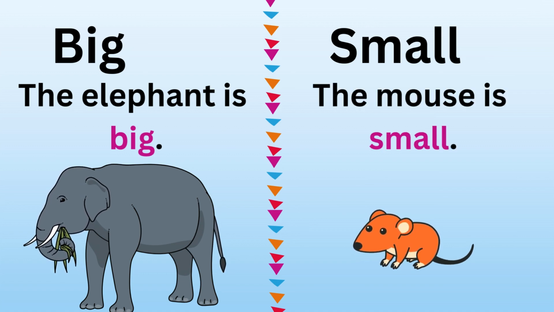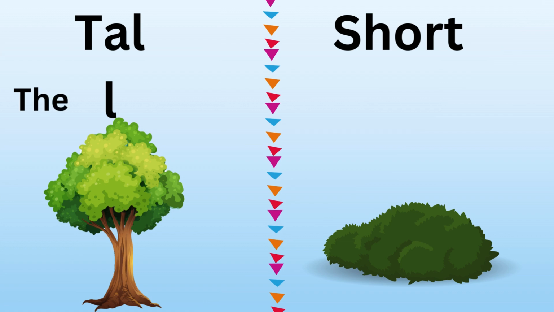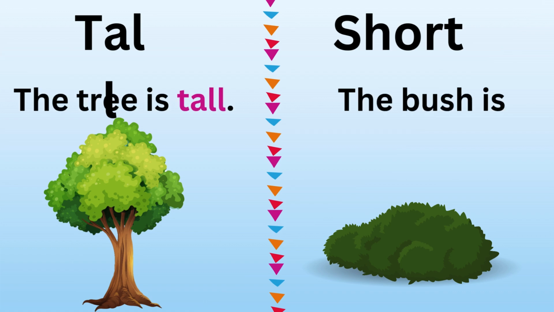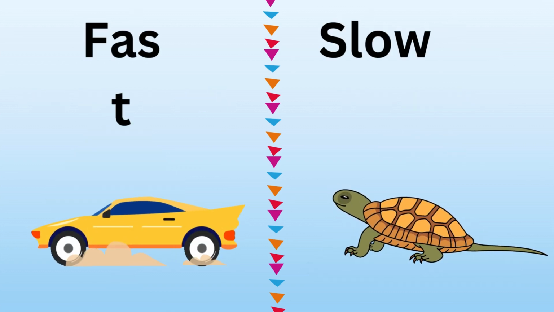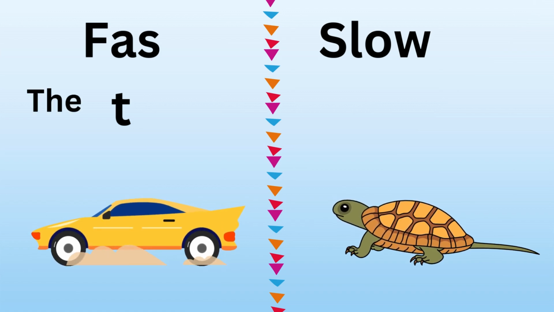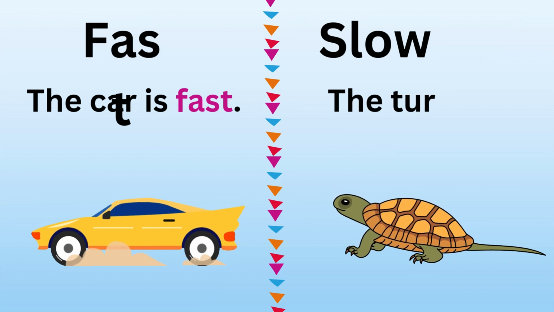Tall, short. The tree is tall. The bush is short. Fast, slow. The car is fast. The turtle is slow.